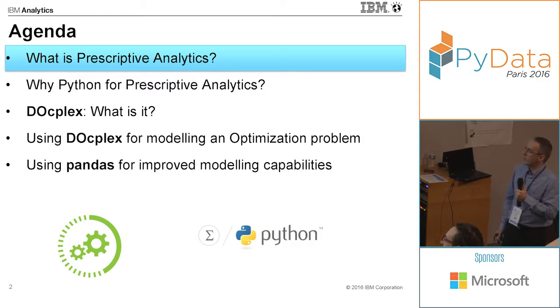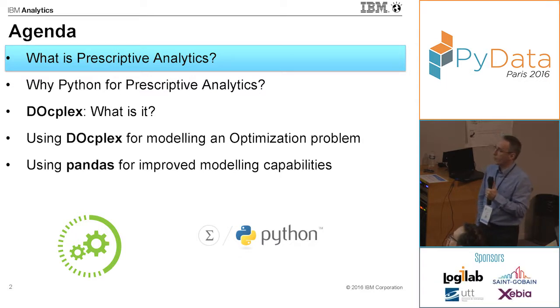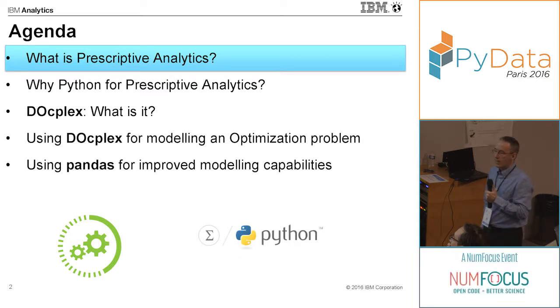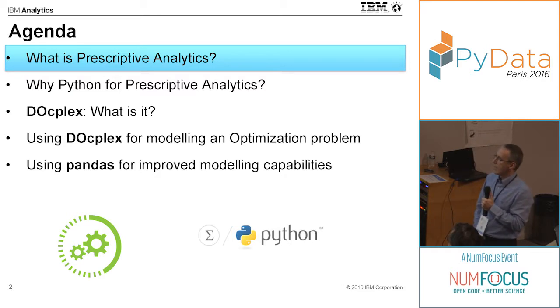optimization problems. So I will illustrate with an example how we can implement a very simple optimization problem with DOcplex in the scope of a notebook. And also, going further, when we want to develop large and complex optimization problems, there are some data issues, and in optimization, we manipulate a lot of matrices. We use a lot of matrix-oriented representations. And a package like Pandas can help a lot for improving modeling capabilities.